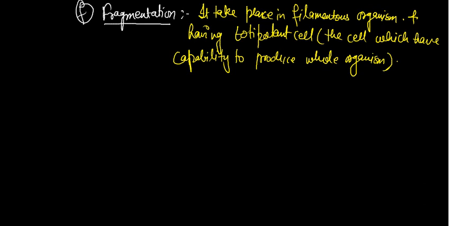The question arises in competitive examinations: what is a totipotent cell?